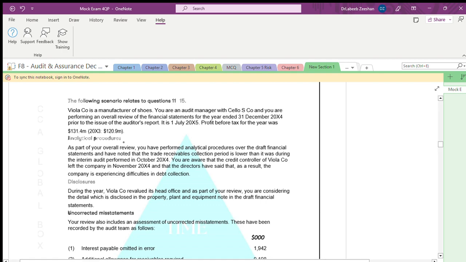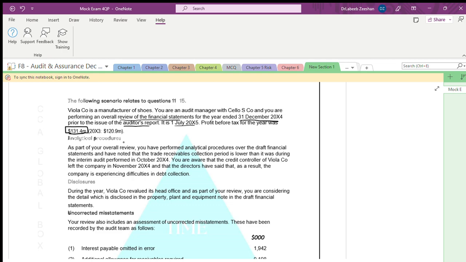You are an audit manager with Silo, and you are performing an overall review of financial statements for the year ended 31st December. With respect to the audit report, it is 1st July. Profit before tax is how much? 131. Very, very important. Fine. 131 million.